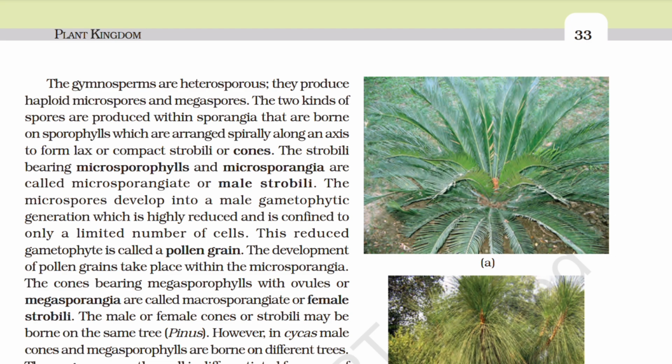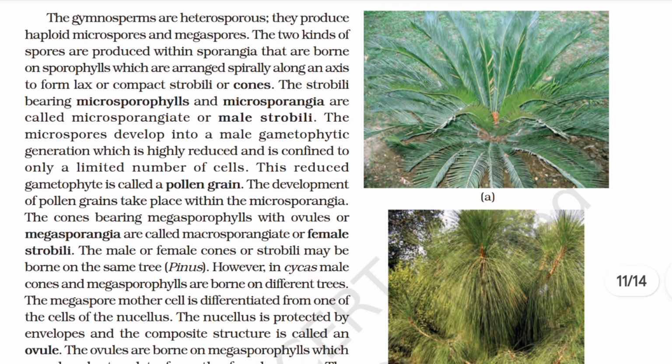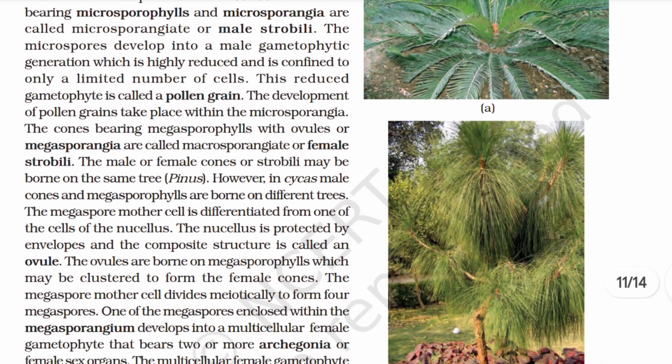The two kinds of spores are produced within sporangia that are borne on sporophylls, which are arranged spirally along an axis to form lax or compact strobili or cones. The strobili bearing microsporophylls and microsporangia are called microsporangiate or male strobili. The microspores develop into male gametophytic generations, which is highly reduced and is confined to only a limited number of cells. This reduced gametophyte is called a pollen grain. The development of pollen grains takes place within the microsporangia.